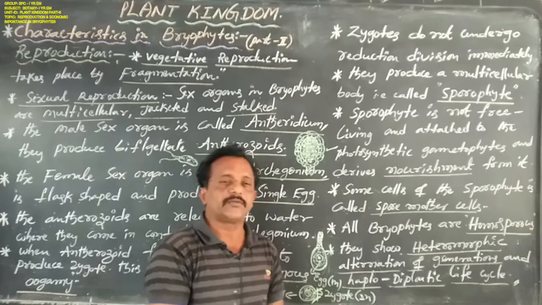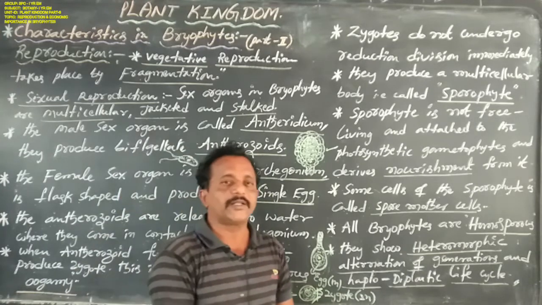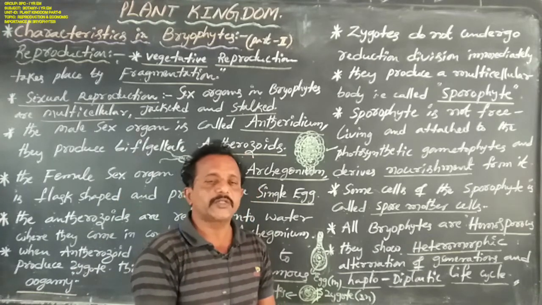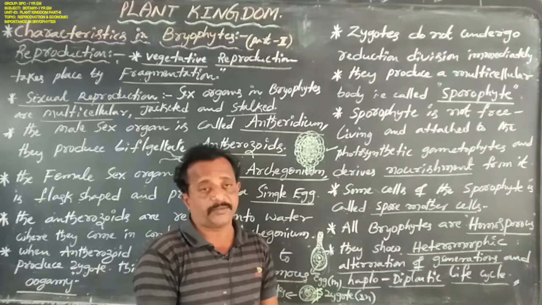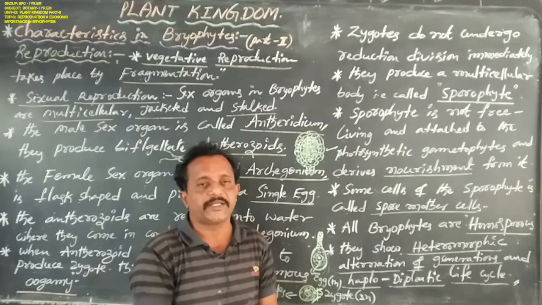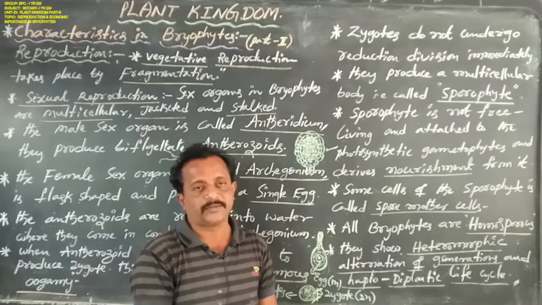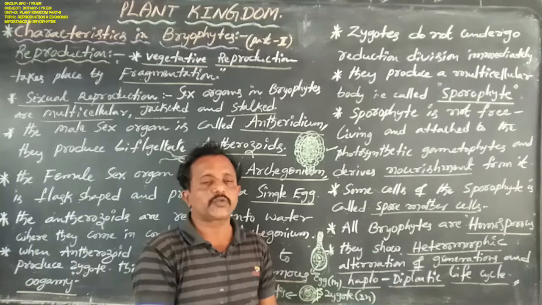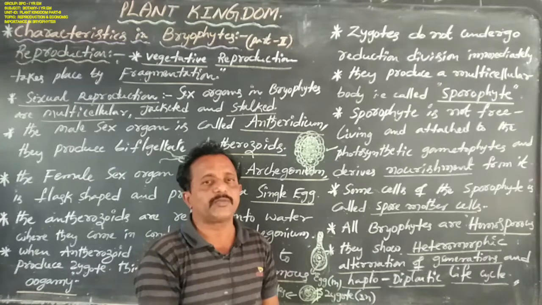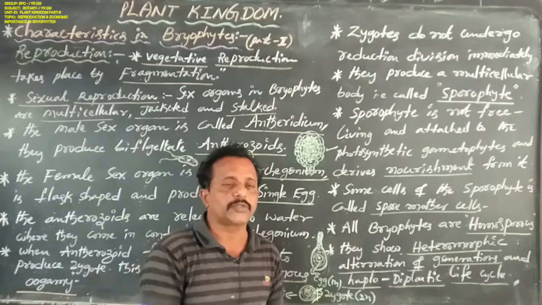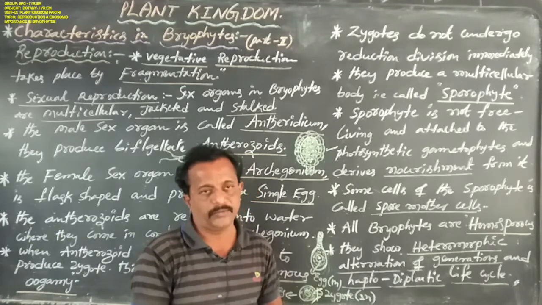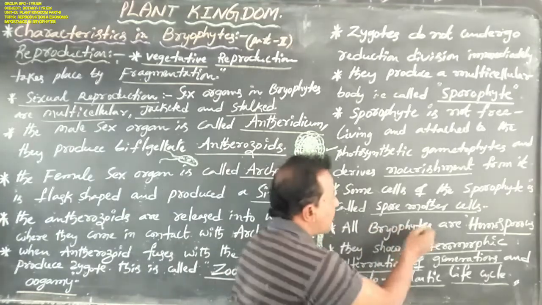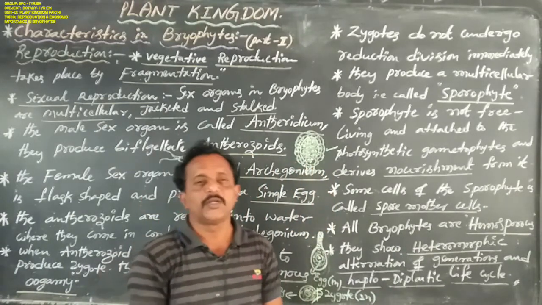Spore mother cells produce several spores. These spores are all similar in size. There is no differentiation in size. Not microspores and macrospores; all are similar in size. Okay, now all bryophytes are homosporous.